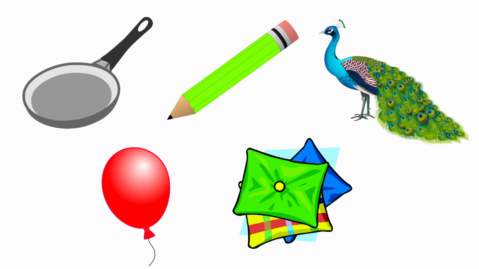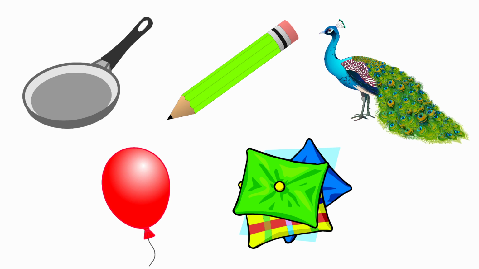Let's see the next one. It is a peacock. Peacock is our national bird. The beginning sound of the picture peacock is P, and the sound of the letter P is P. Both are same sounds. So we should not put a cross for the picture peacock.